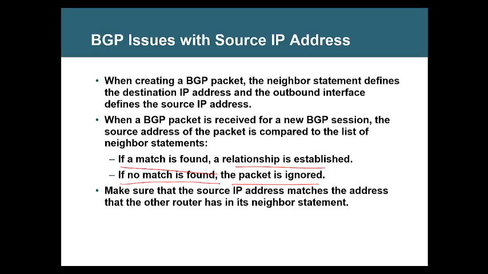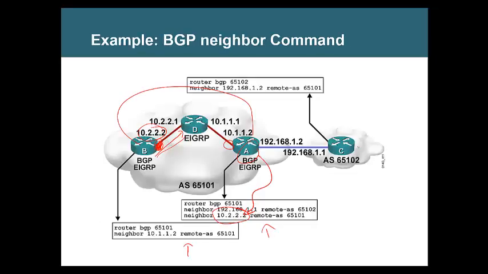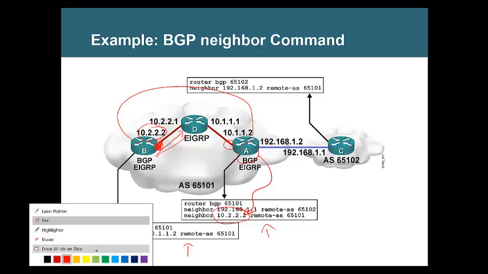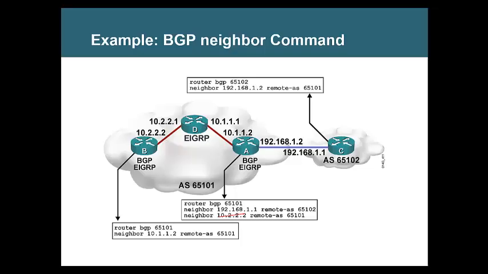When we are forming a neighbor with loopback, the match will not be found because the exit interface address is not mentioned as the neighbor address in the neighbor statement. So the match won't be there. I repeat. You see, when you form a neighbor with loopback, when I say my neighbor is 1.1.1.1, I'm saying my neighbor is 1.1.1.1. But the traffic is coming from where? 10.2.2.2. Correct?